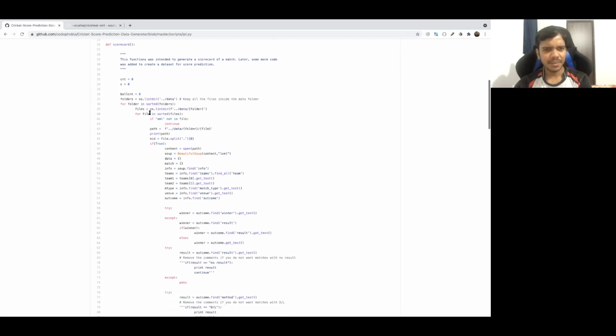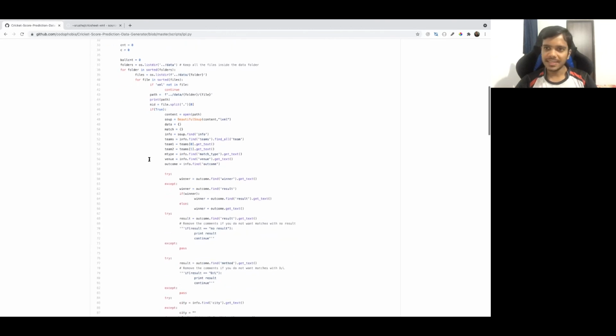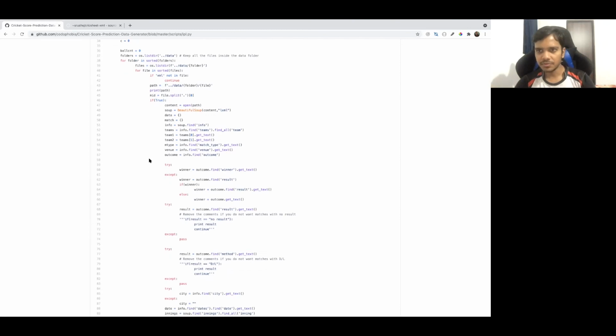So this is quite simple. First, I am iterating over all the files, all the data files that I have in the data folder. Those are XML files, so I need to parse those files.